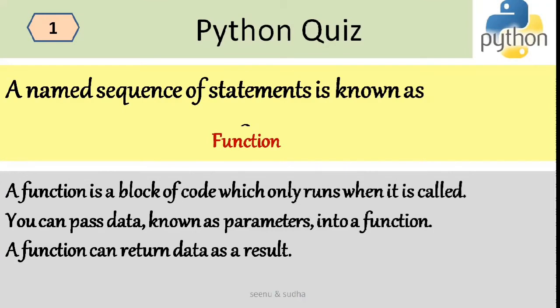And to the called function, the calling function can send some parameters, and this data is called the actual arguments. And the function, upon receiving these arguments, can do some computations with this particular data, and it will return some value to the calling function. So a named sequence of statements is known as a function.